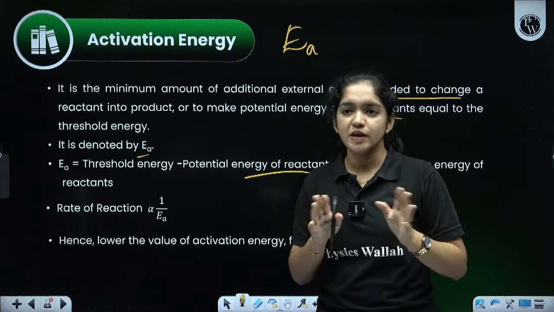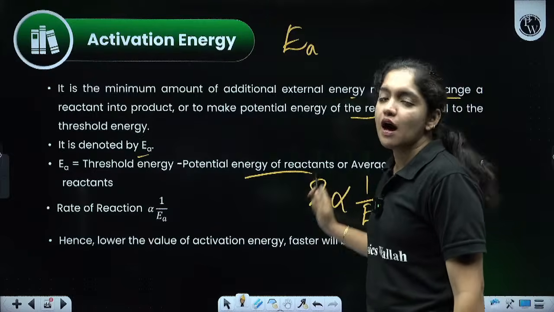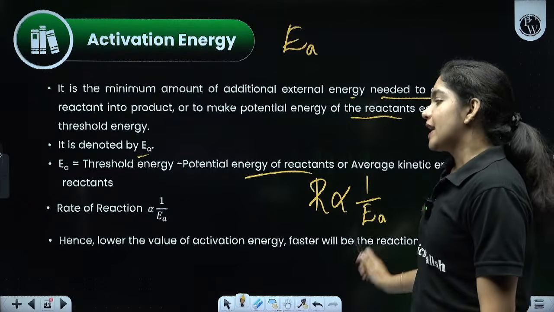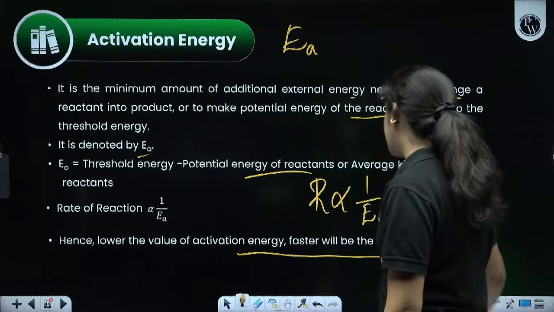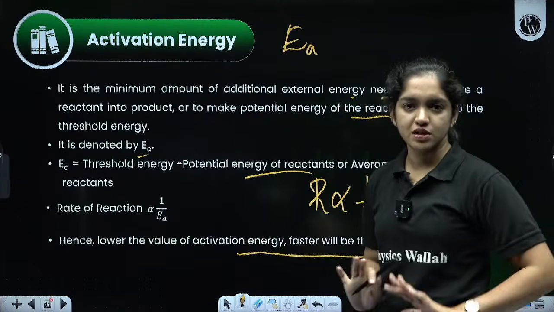Connect and learn, so it will be useful for you. The rate is inversely proportional to the activation energy, or to Ea. Hence, the lower the value of activation energy, the faster the reaction. Ea low, rate will be high. Only that much. Clear?